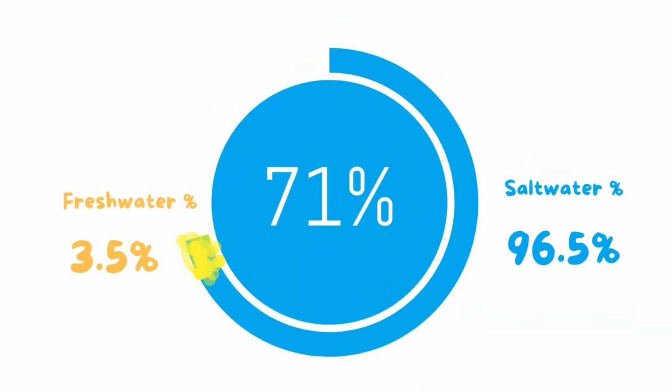In this circle, you see the percentage of water on Earth, 71%, and this small yellow part is the percentage of fresh water on Earth, only 3.5%.